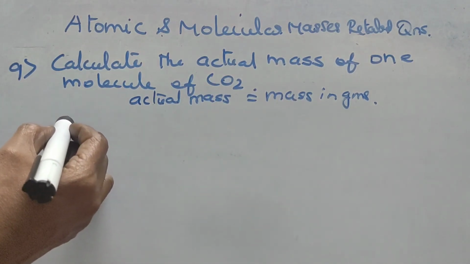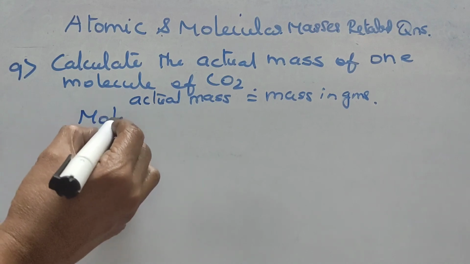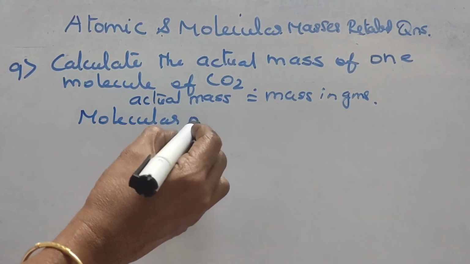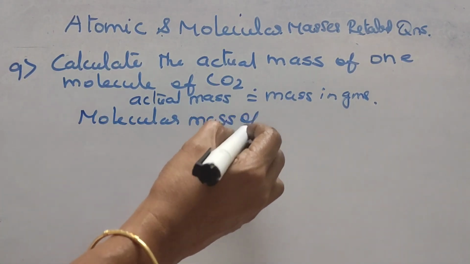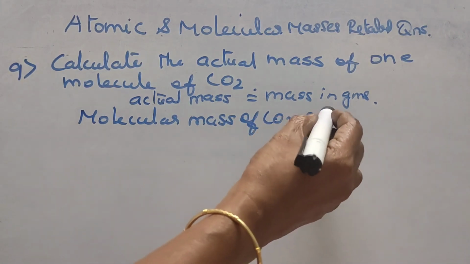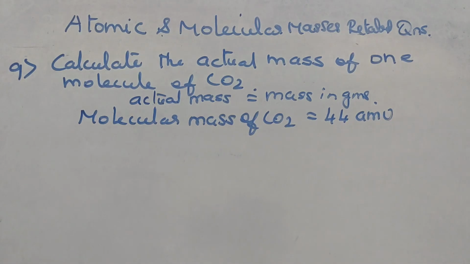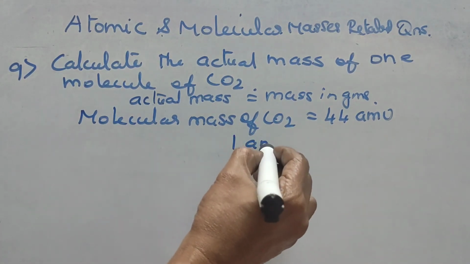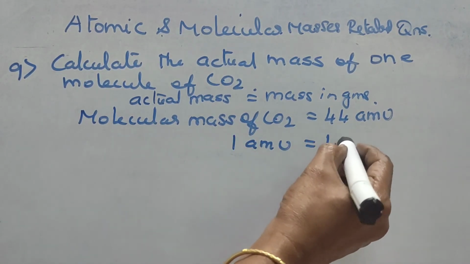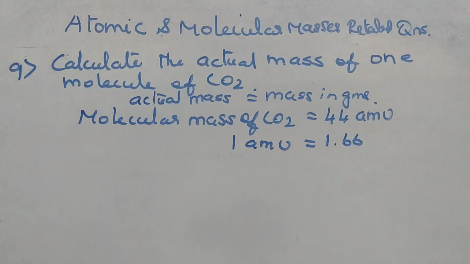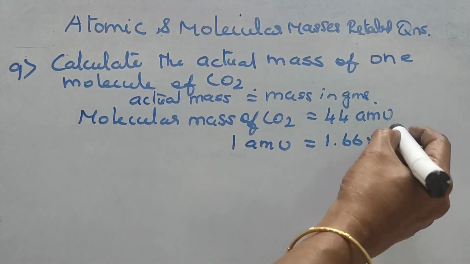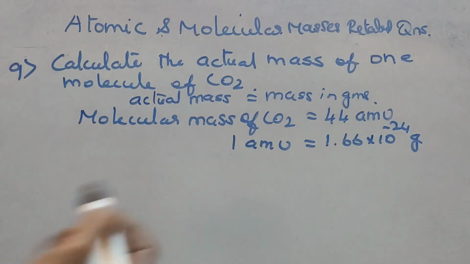So, molecular mass of carbon dioxide equal to 44 AMU. We have known 1 AMU equal to 1.66 into 10 power minus 24 gram.